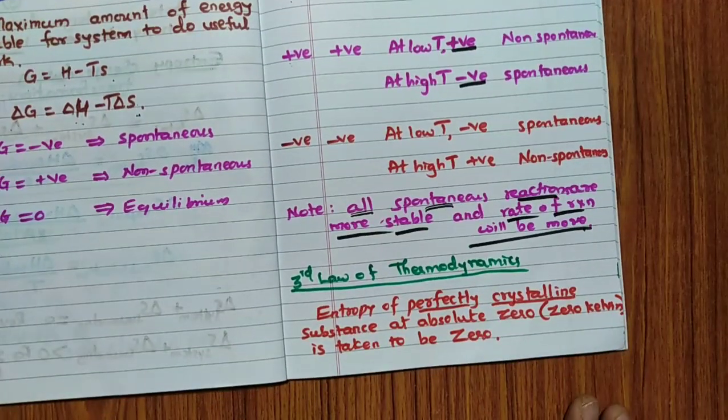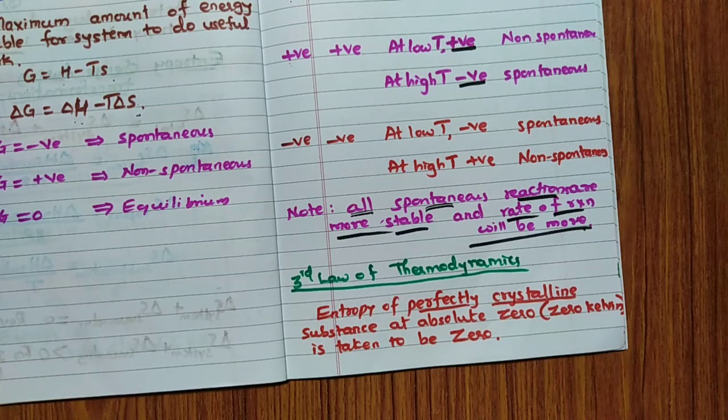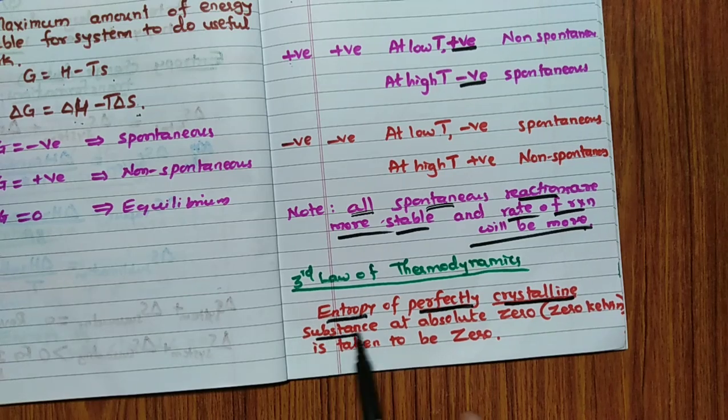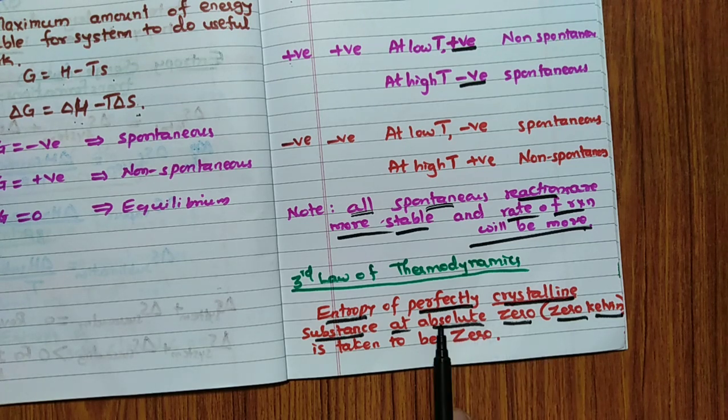Third law of thermodynamics, last point. Remember this point, once it was asked in the exam 2016 or 17, I hope. Now you see. Entropy of the perfectly crystalline substance at absolute zero, nothing but 0 Kelvin, not 0 degrees Celsius. Remember this point, fix this point. Absolute zero is taken as 0.